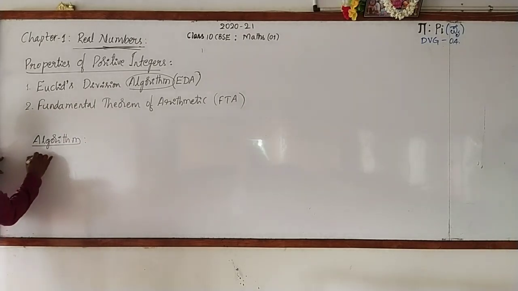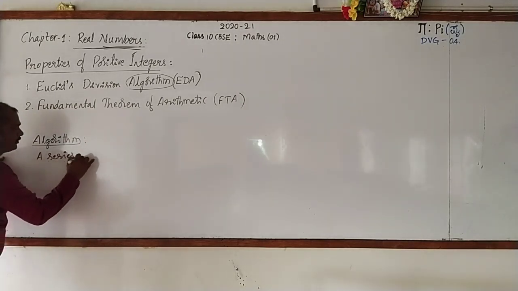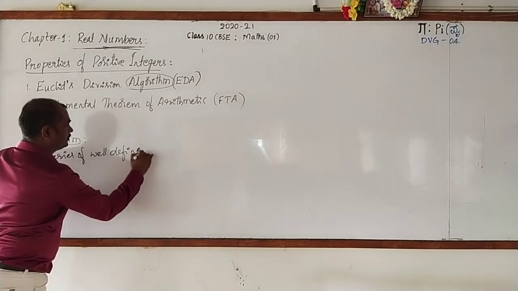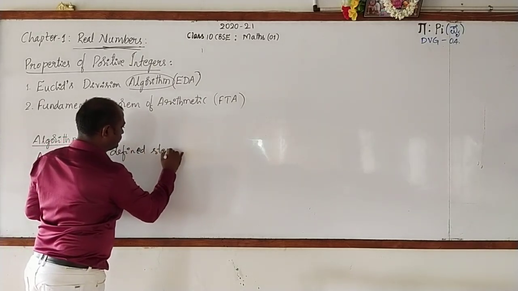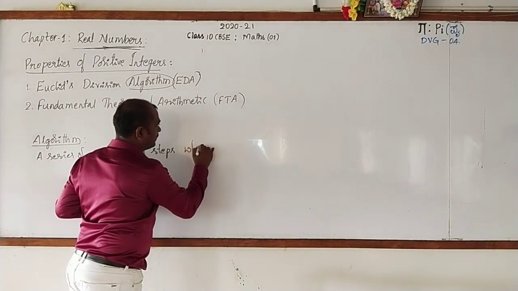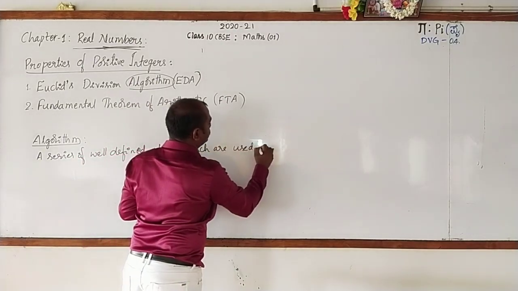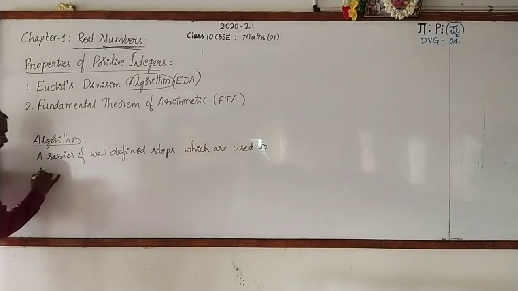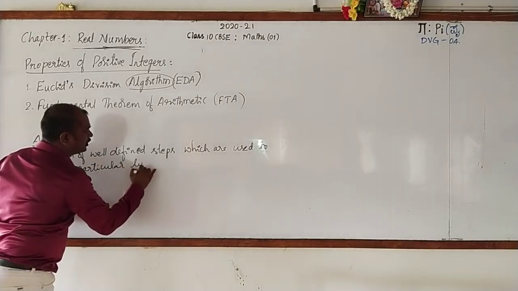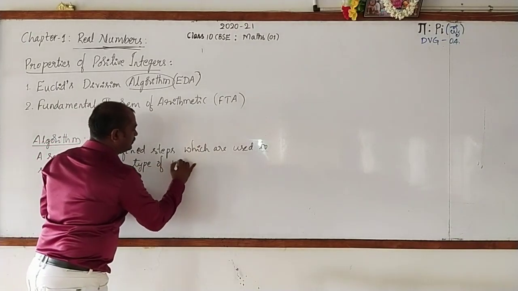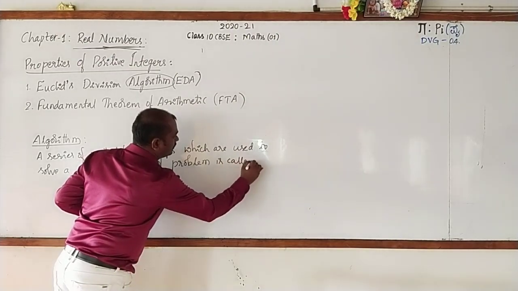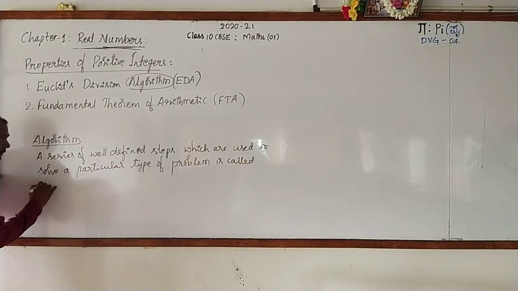An algorithm is a series of well-defined steps which are used to solve a particular type of problem is called an algorithm.